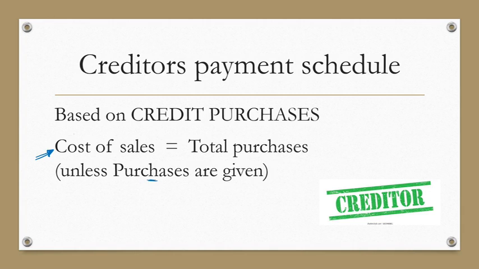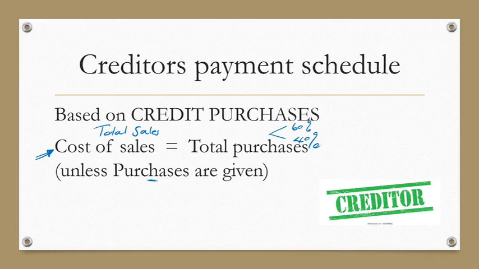So calculate your cost of sales. Remember, that will be the cost of sales of your total sales, not just your credit sales, because we want to replace everything irrespective of whether we sold it cash or on credit. And then you have your total purchases, and sometimes they will tell you that all purchases are on credit, or again, you can have a percentage, a 60%, 40%, or whatever they give you.